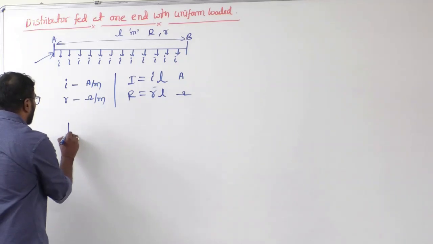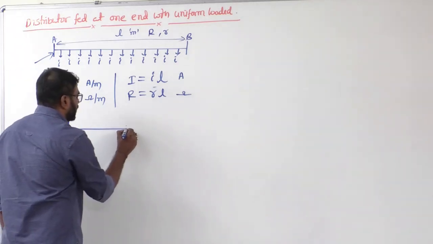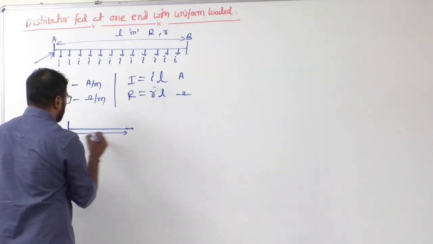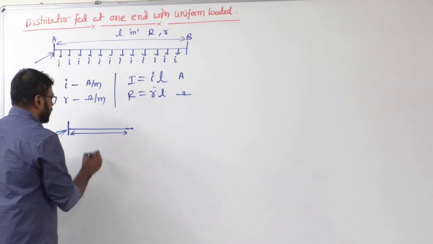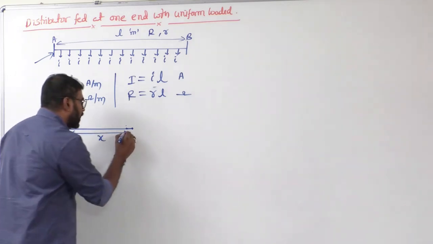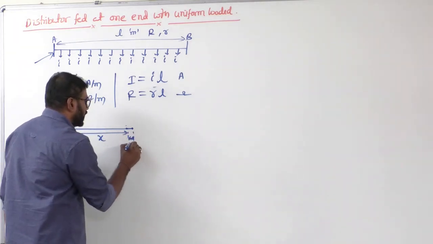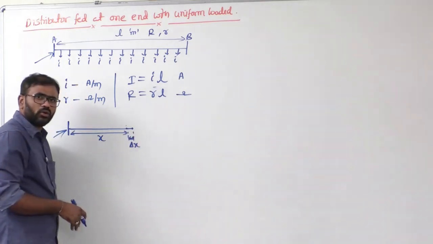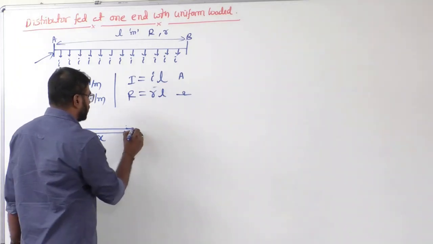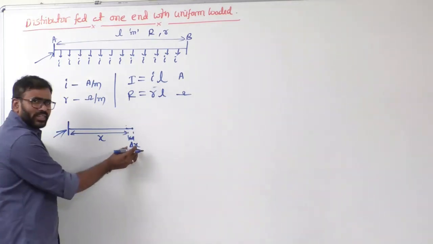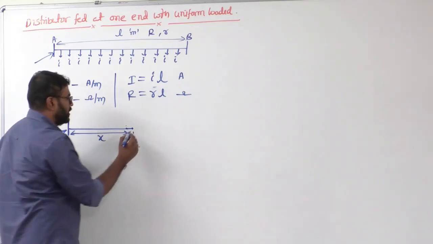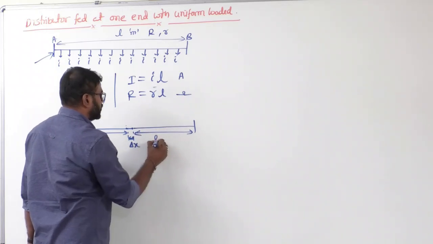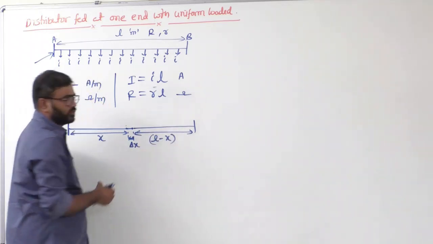Now let's see how to calculate the total voltage drop. To calculate that, I am assuming a differential length dx at a distance x from the source. This is the source, this length is x. Now what is this length? Delta x, the differential length dx, better to say delta x. Delta x is very small, approximately 0. Then after this, what is this length? L minus x.